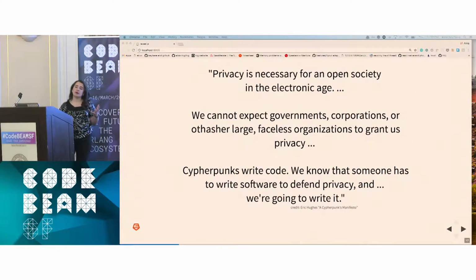In 1995, he famously published the Cypherpunk Manifesto, and it said exactly those things. In the electronic age, we need privacy. We can't expect governments or corporations to do it for us. We need to do it ourselves. And the interesting thing about the Cypherpunks is they not only believed in the ideas, but they wanted to build the tools, to write the code to make those ideas possible.